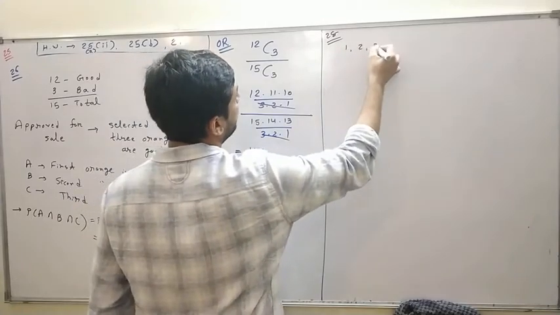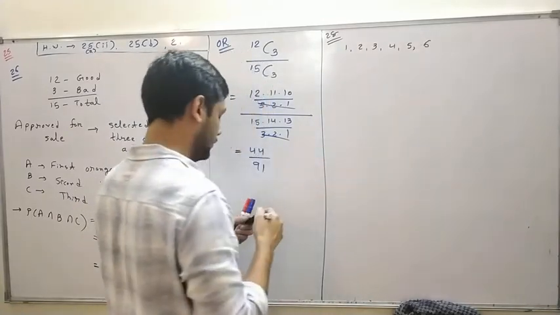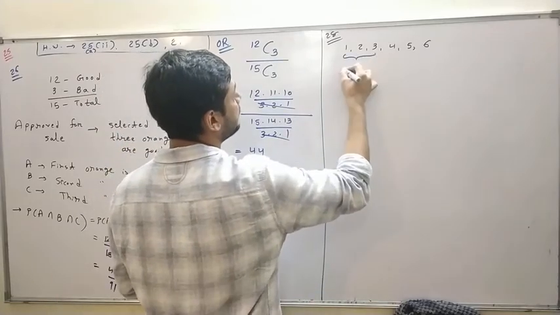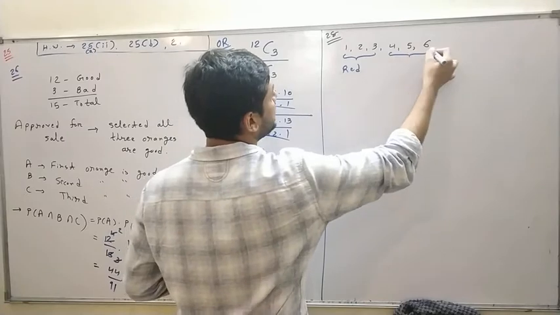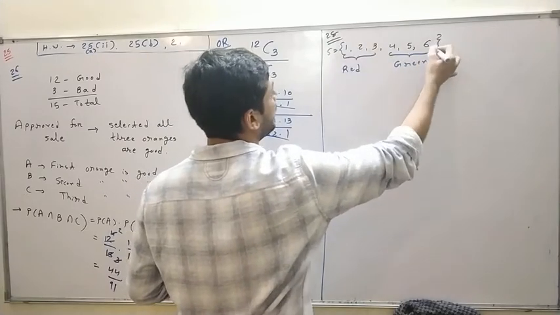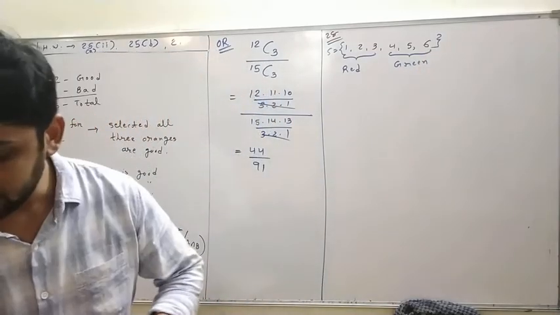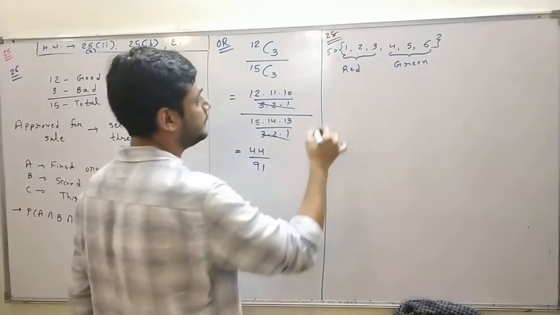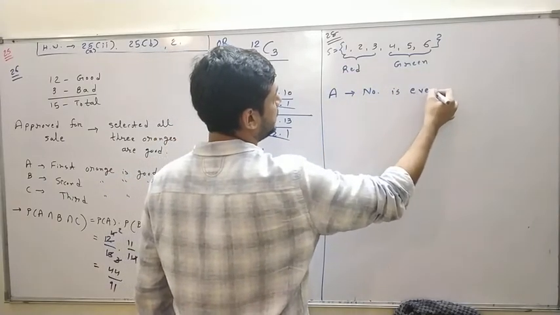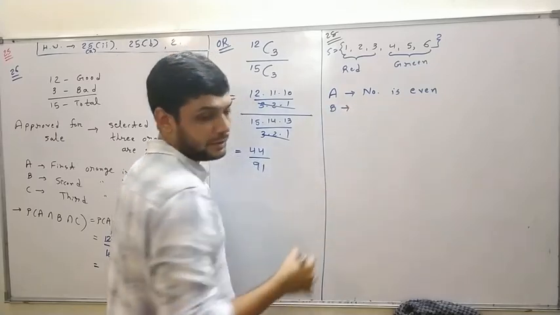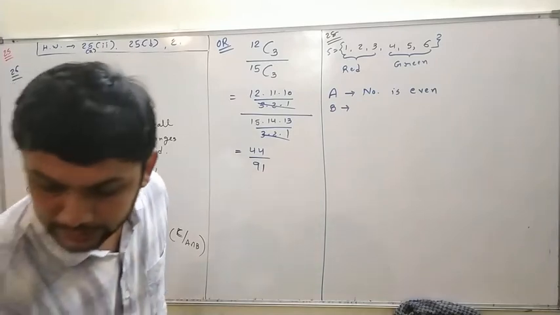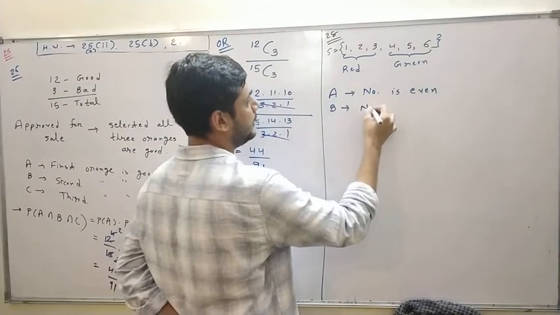In the die, 1 2 3 is marked with red color and 4 5 6 is marked with green color. Okay, events A and B are given. A is the event that the number is even. Event B is that the number is red, that is, the number is in red color.